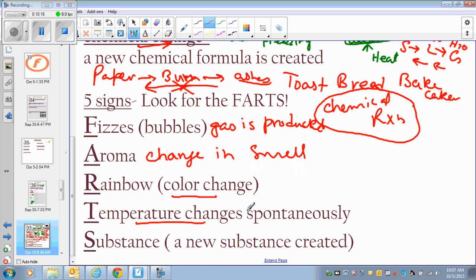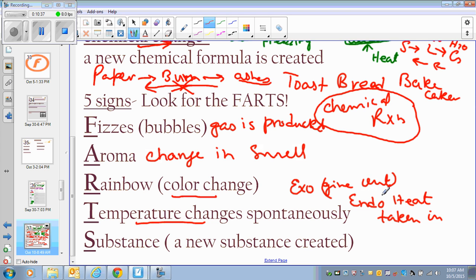If I see a temperature change, you know, heat is given out, or heat is taken in, so it's going to get colder. So if I touch it, the temperature goes up or the temperature goes down. So if I see a temperature change, that means there has been a chemical change.